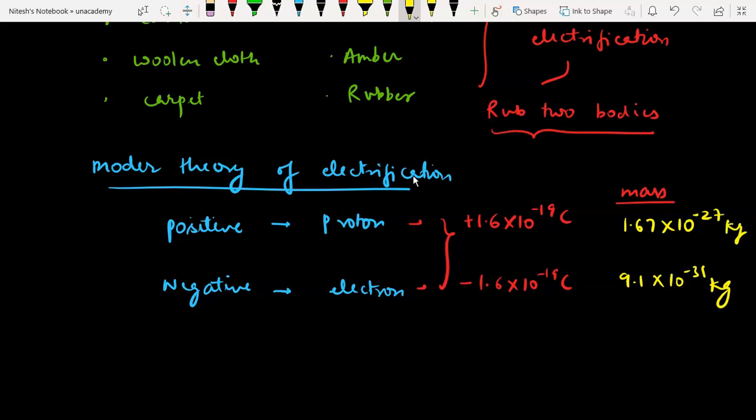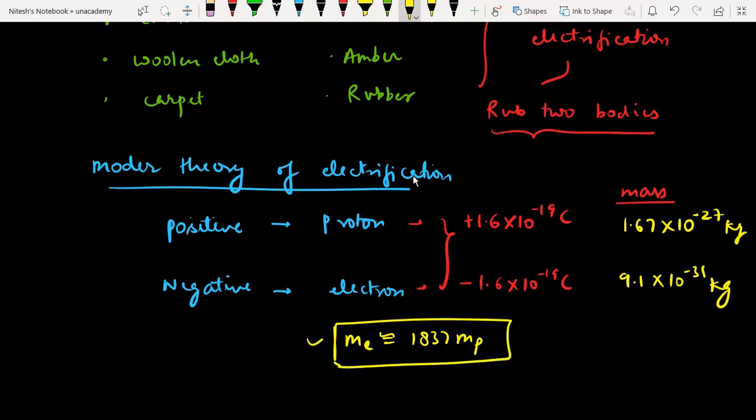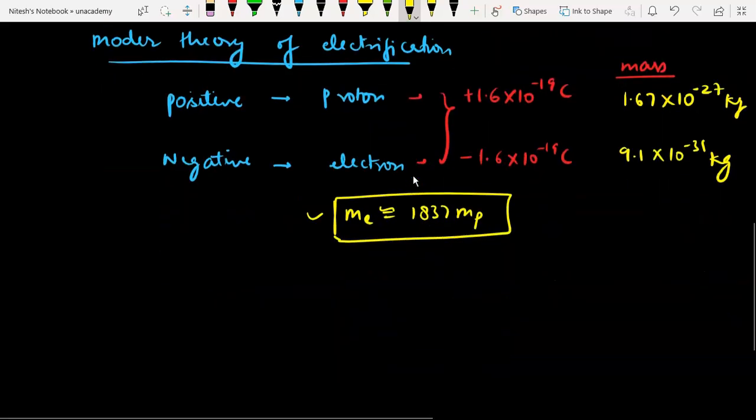Right. Now, you should also remember that mass of electron is approximately 1837 times mass of proton. This is also important when you solve numericals, these kinds of questions come, so you should remember this also. Now, what happens when we rub two bodies according to modern theory of electrification?